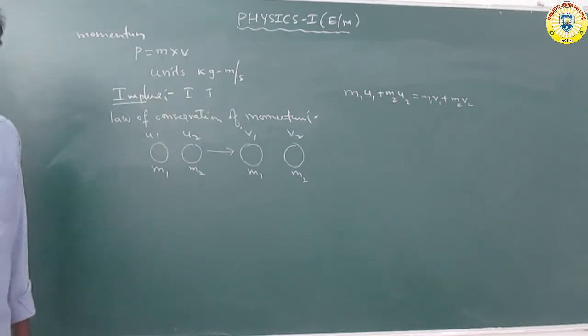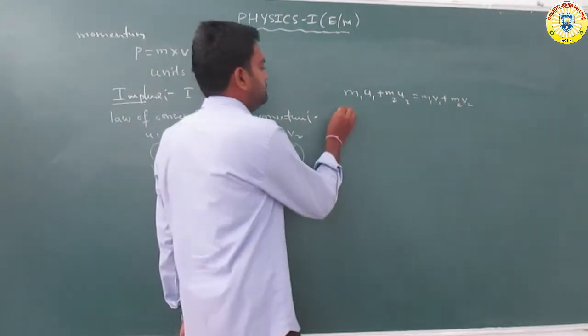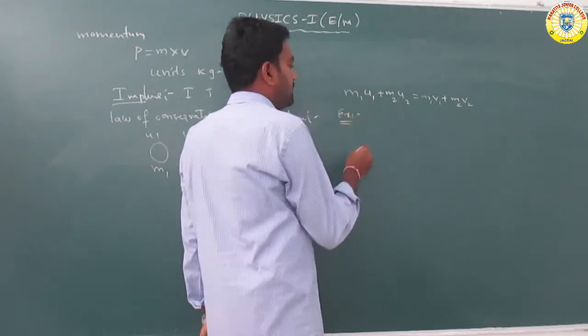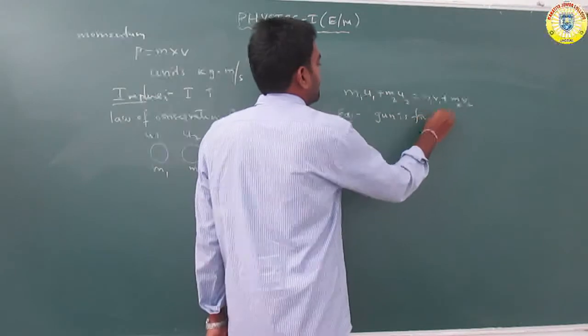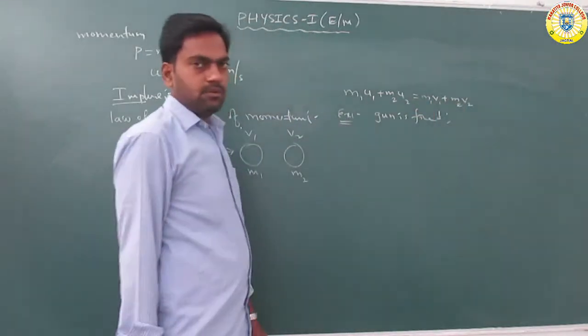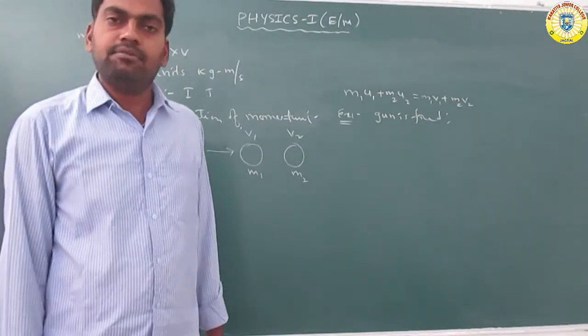For example, a gun is fired. The bullet is fired from the gun. Some force acts on the bullet, that is m1v1.